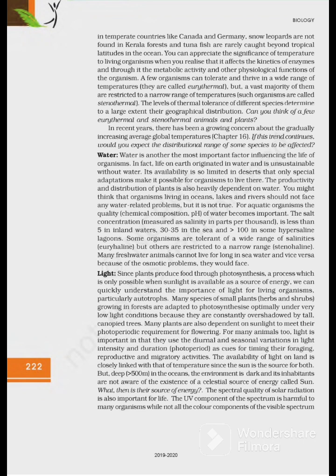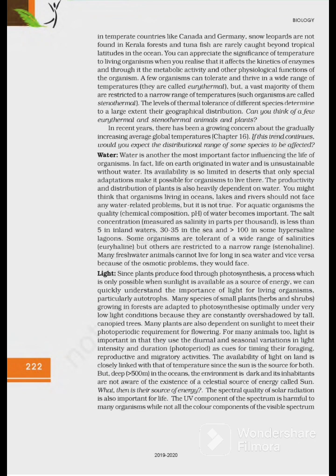In fact, life on Earth originated in water and is unsustainable without water. Its availability is so limited in deserts that only special adaptations make it possible to live there. The productivity and distribution of plants is also heavily dependent on water.